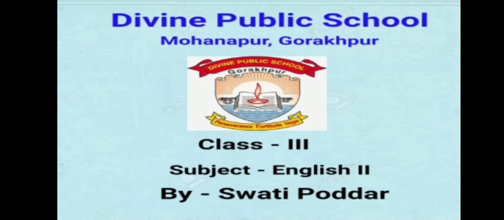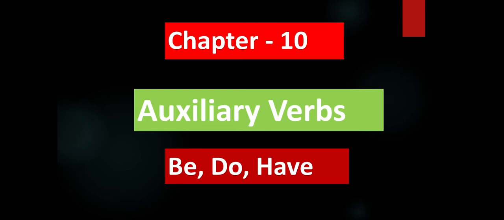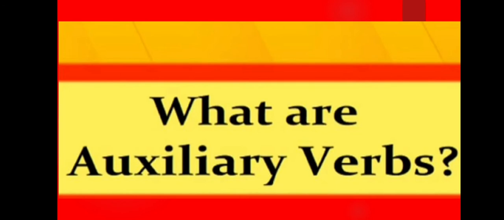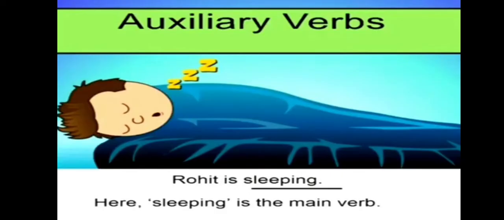Today, we will start a new chapter, that is chapter number 10, auxiliary verbs be, do, have. Students, I request you all to open your grammar books and also pay attention during explanation. Now let's start. Children, we already know what are verbs. Verbs are doing words. So today I am going to tell you about auxiliary verbs. What are auxiliary verbs? Let's read the given sentence.